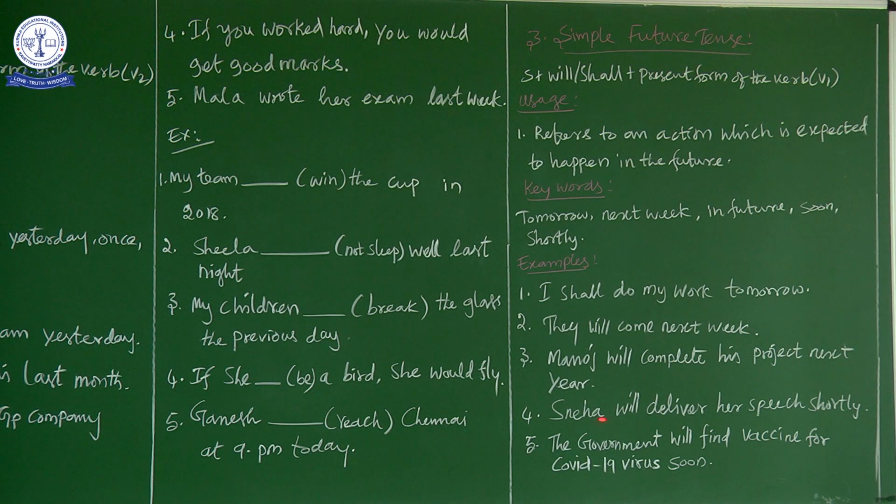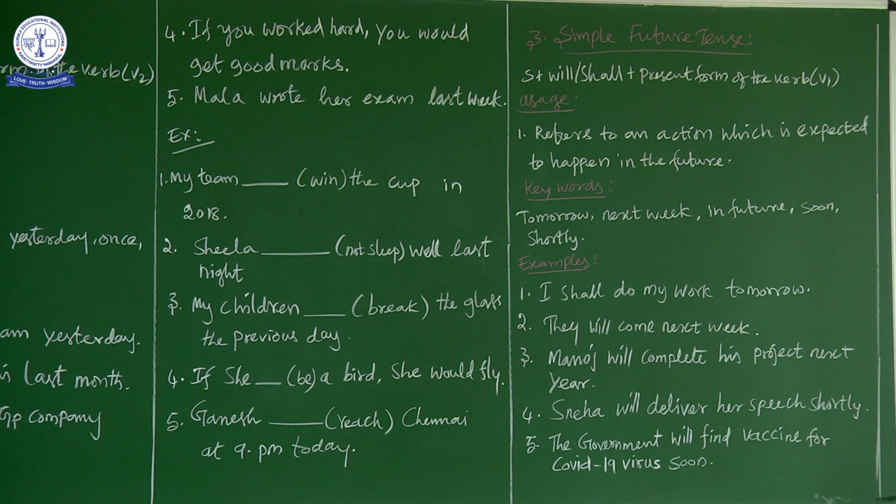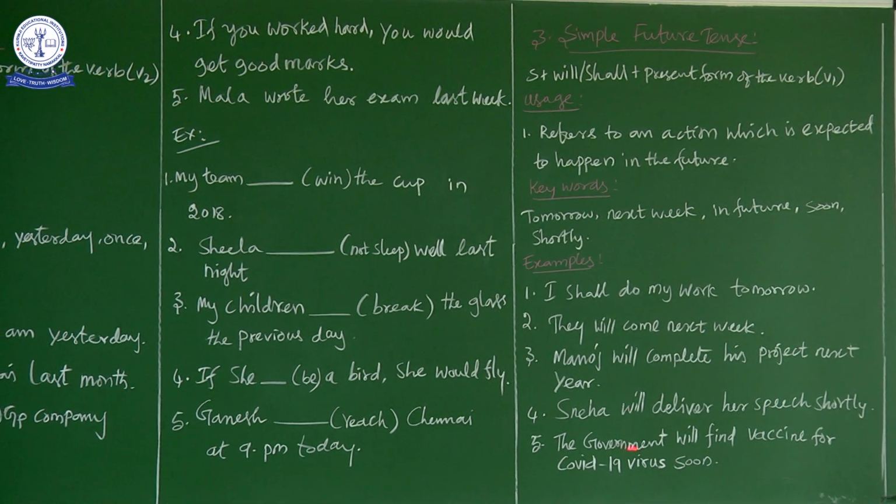Next, Sneha will deliver her speech shortly. Now this shortly is also referring to the future action, that Sneha will deliver her speech shortly. Now the last one, the government will find a vaccine for the COVID-19 virus soon.